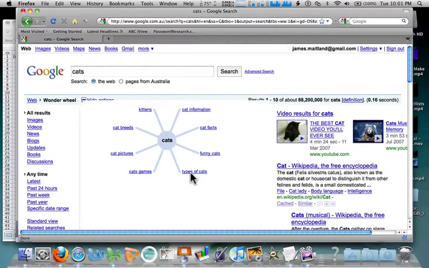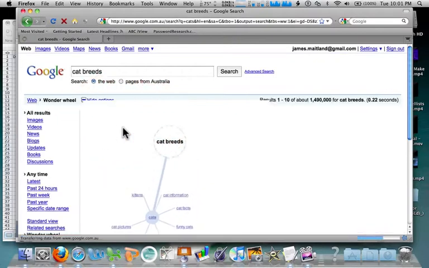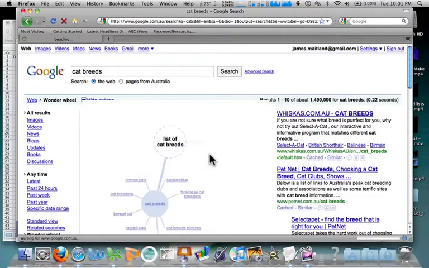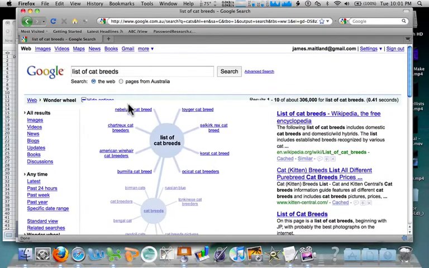I'm particularly after cat breeds. So it says links off there and it's refined. Now it says cat breeds up here and over here it shows me these are the links from that. Come up, have a look at that. I'm looking for list of cat breeds. I've got some more information there. List of cat breeds is now my search up here.